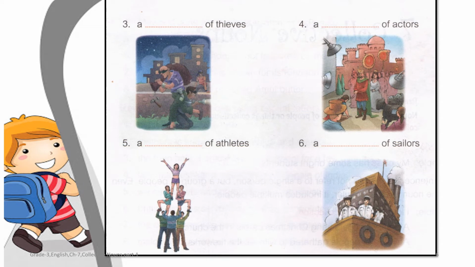A dash of thieves. A pack of thieves. So pack is a collective noun that refers to the group of thieves. A dash of actors. A company of actors. A dash of athletes. A team of athletes, because team is a collective noun and this refers to the group of athletes. A dash of soldiers. A crew of soldiers. Crew is a collective noun which refers to the group of sailors.